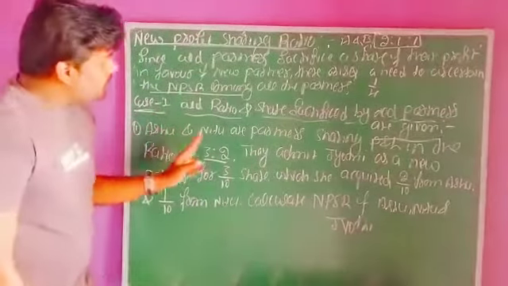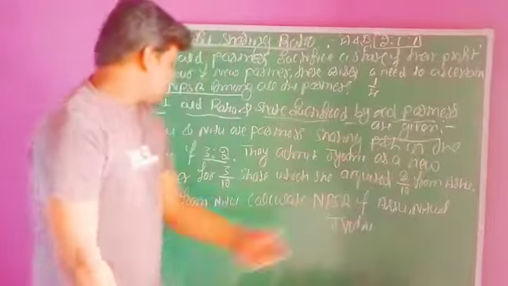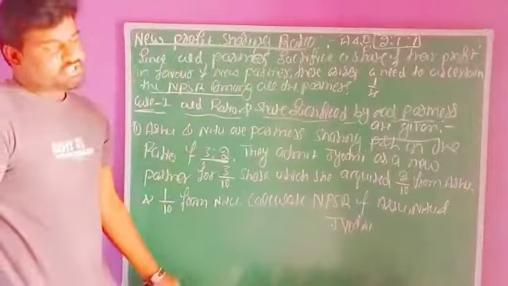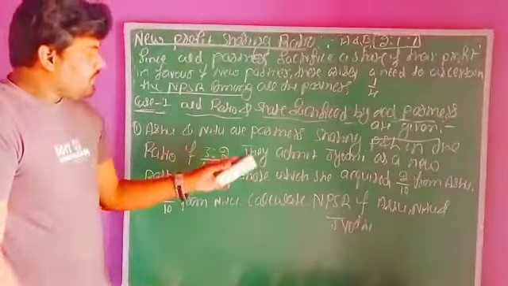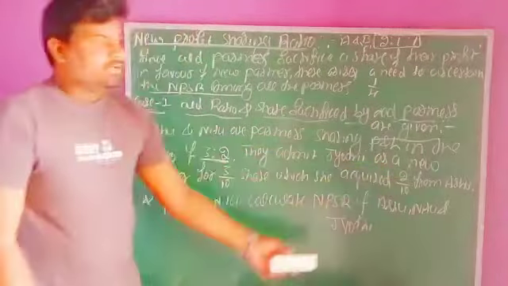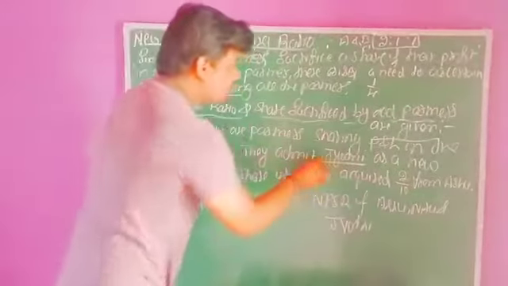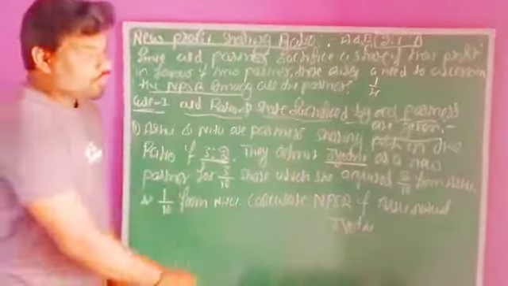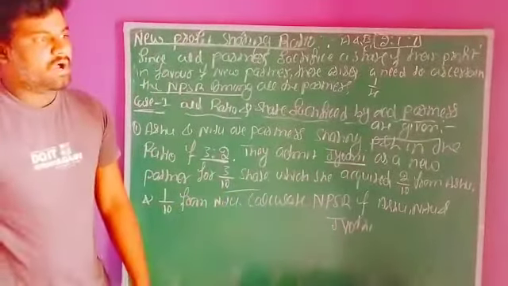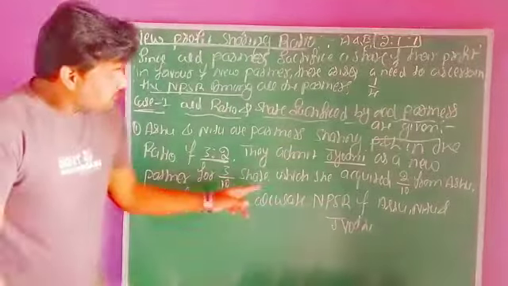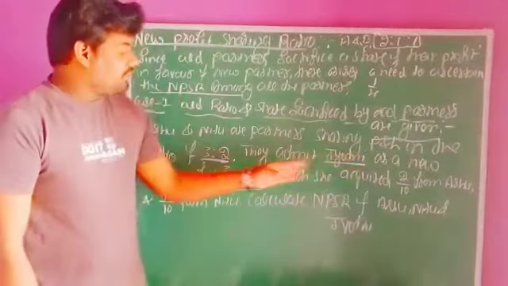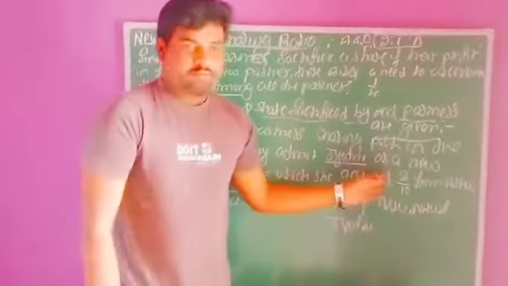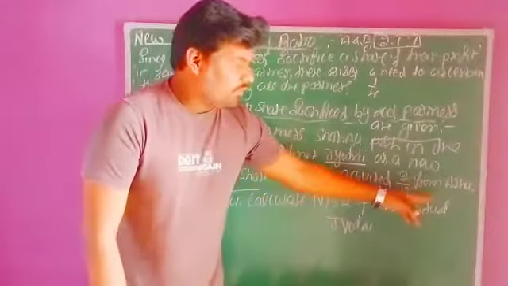Here, Ashu and Neetu are partners sharing profits and losses in the ratio of 3 is to 2. This is the old profit sharing ratio of the old partners. They admit Jyoti as a new partner, who is admitted into the business for a 1/10 share, which she acquired 2 by 10th from Ashu and 1 by 10th from Neetu.